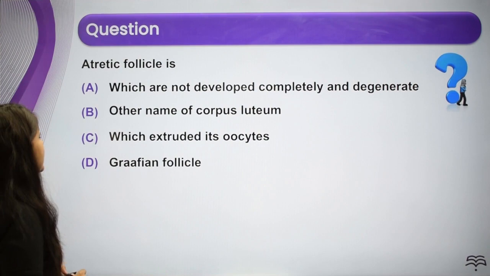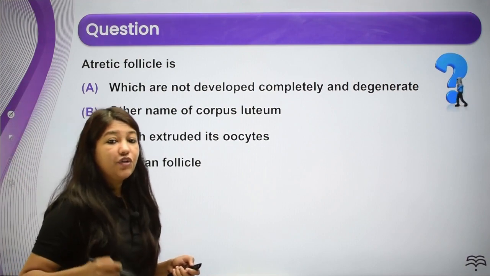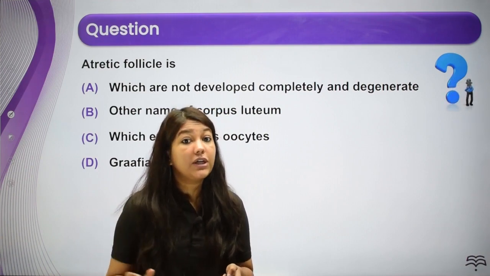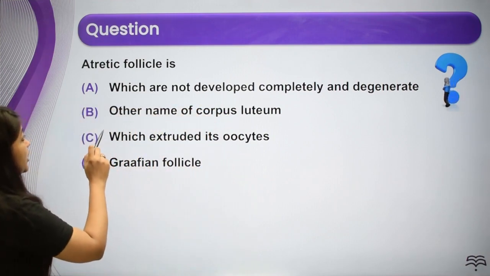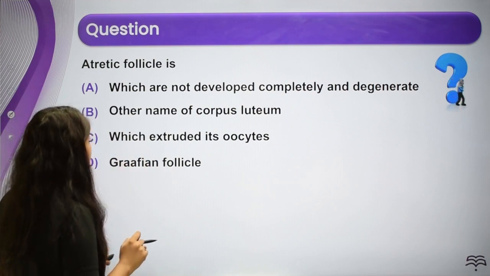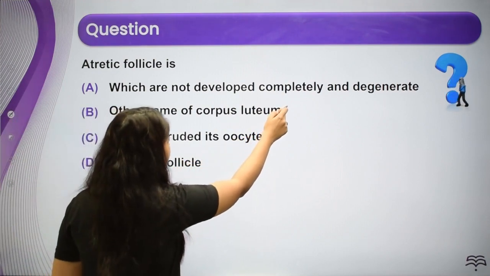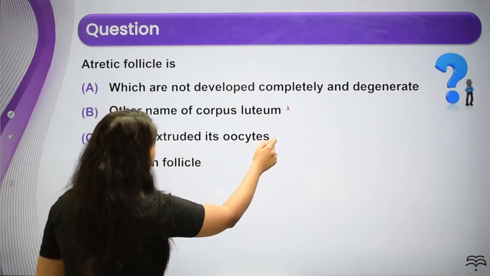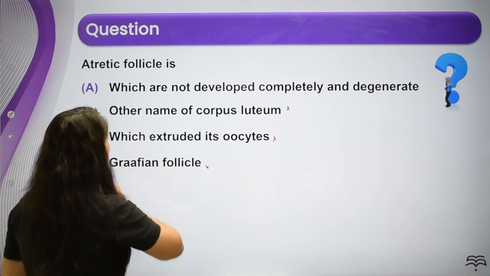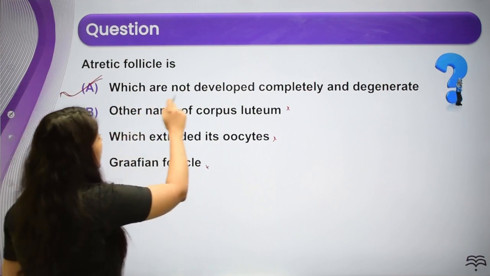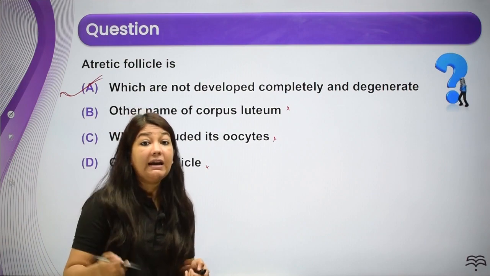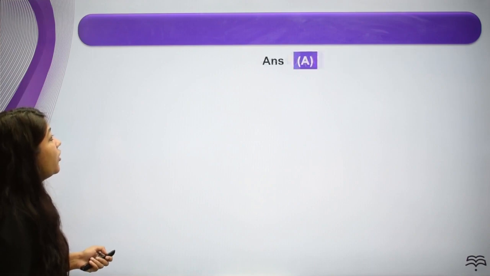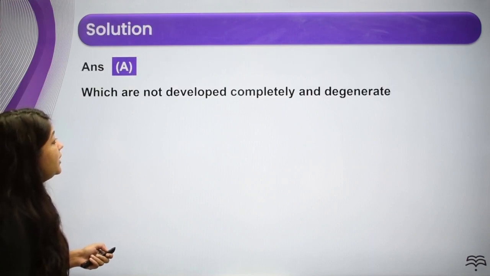Atretic follicle is, right? अभी देखो इसको relate करना है follicular atresia से. क्या हो रहा था? Follicles जो हैं वो develop नहीं हो रहे थे, वो degenerate हो रहे थे. So see, which are not developed and completely degenerate? Other name of corpus luteum, no. Which extruded its oocytes, no. Graafian follicle, no. Answer is what? A. Which are not developed completely and they are going to degenerate. Such follicles are atretic follicles. Okay, so the answer is going to be A here.